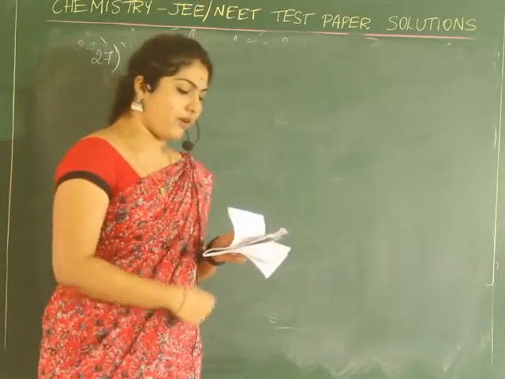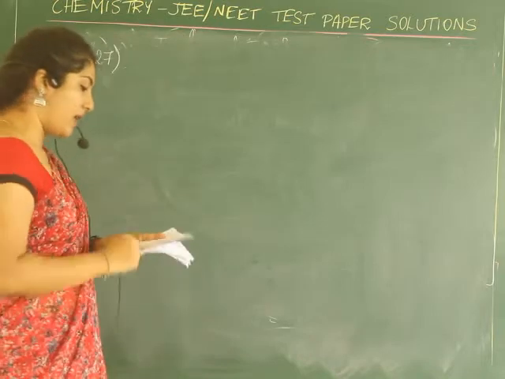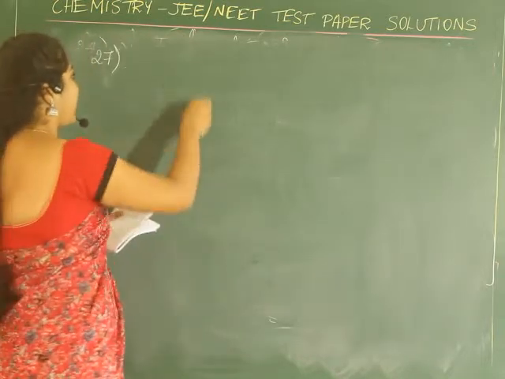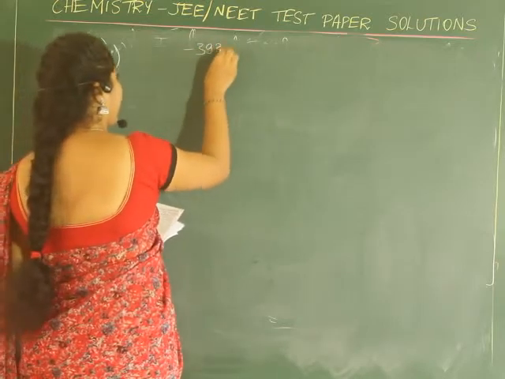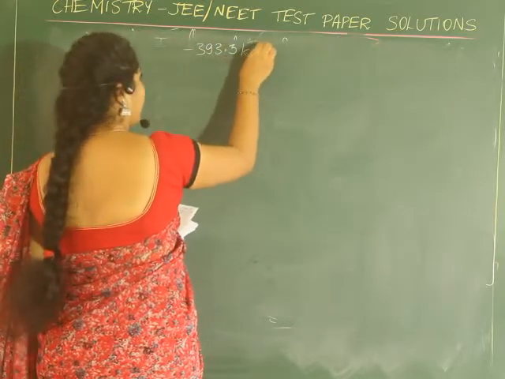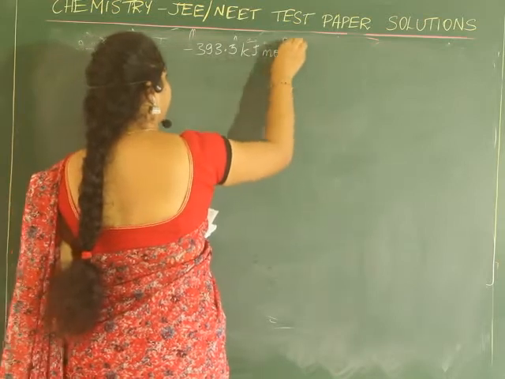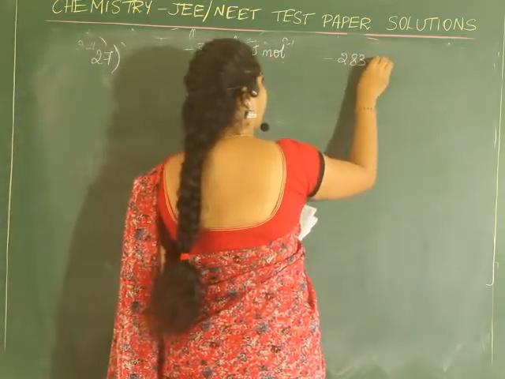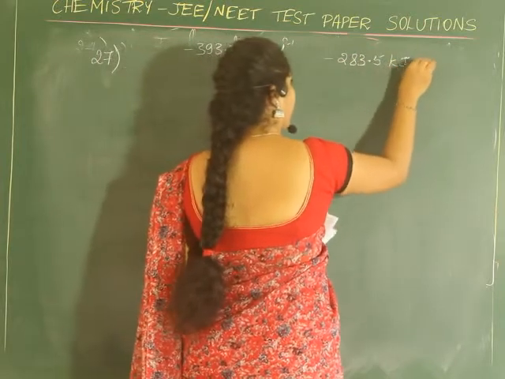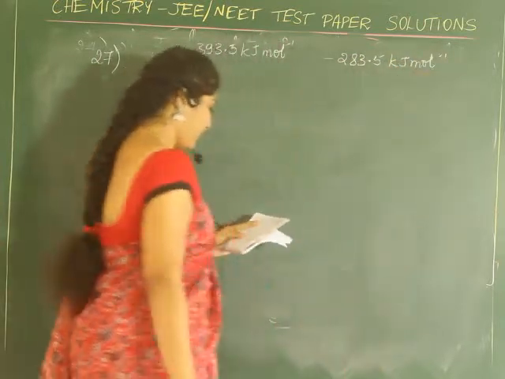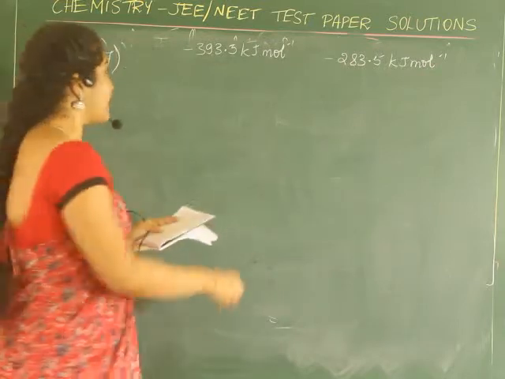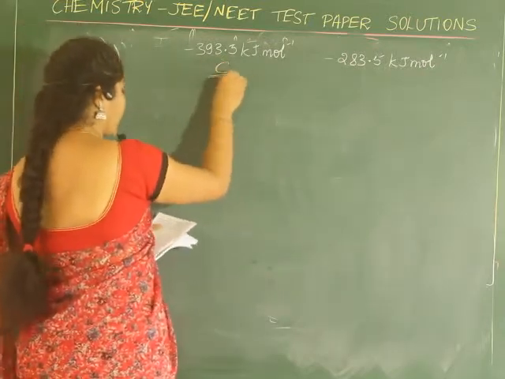The heats of combustion of carbon and carbon monoxide are minus 393.5 kilojoule per mole and minus 283.5 kilojoule per mole respectively. See, this is the heat of combustion for carbon that is given.